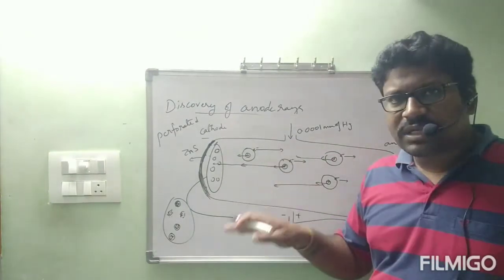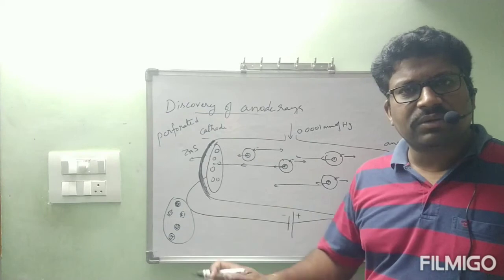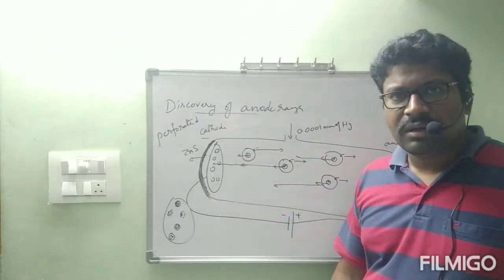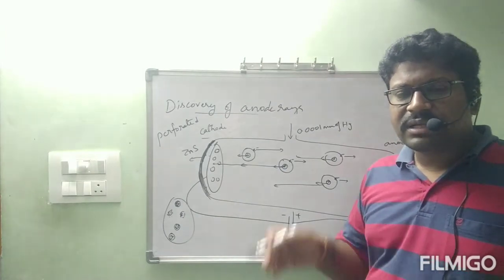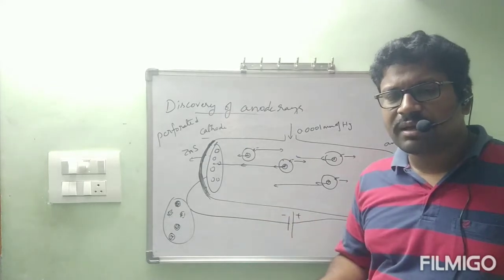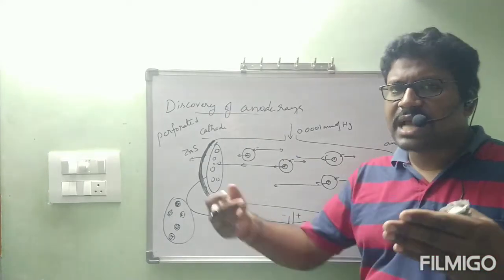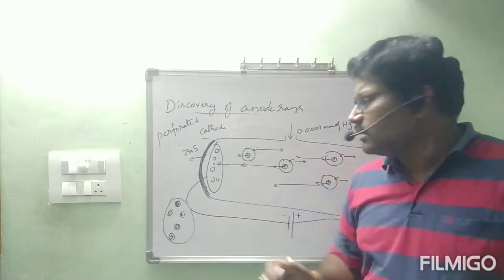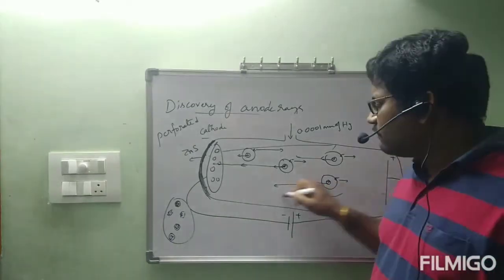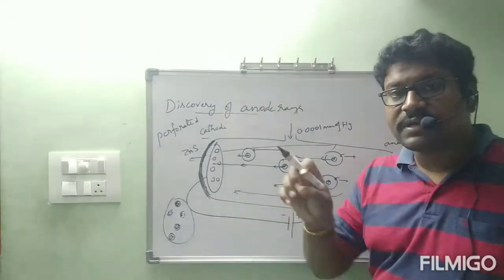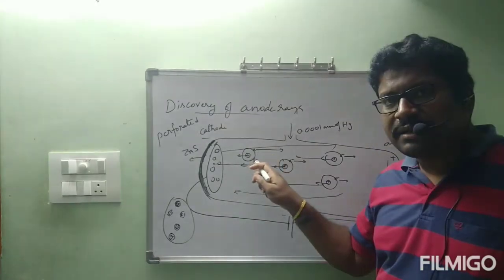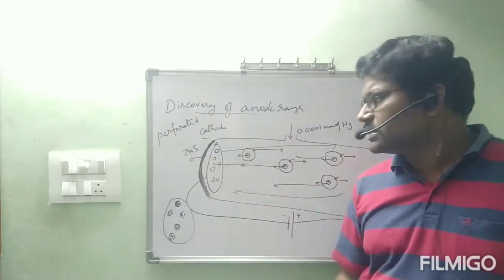Even anode rays will create greenish fluorescence. Cathode rays also will create greenish fluorescence. If this is not perforated, whether those are traveling from cathode to anode or anode to cathode, what conclusion can we make? Because both anode rays and cathode rays will be generated at a time. Cathode rays will be traveling from cathode to anode and anode rays are traveling from anode to cathode at a time, because once an electron is removed, the remaining part is there, and that remaining part will be traveling towards the cathode.